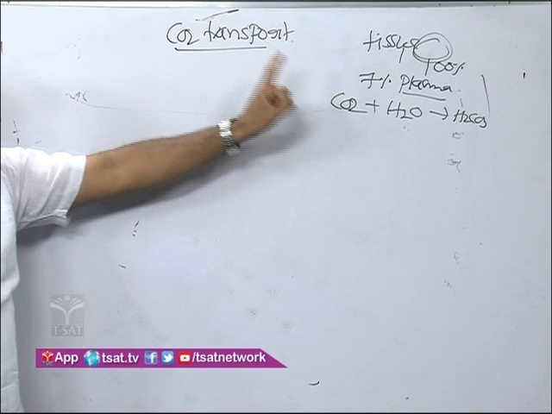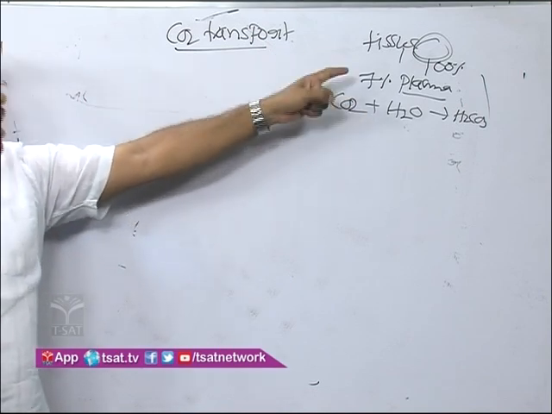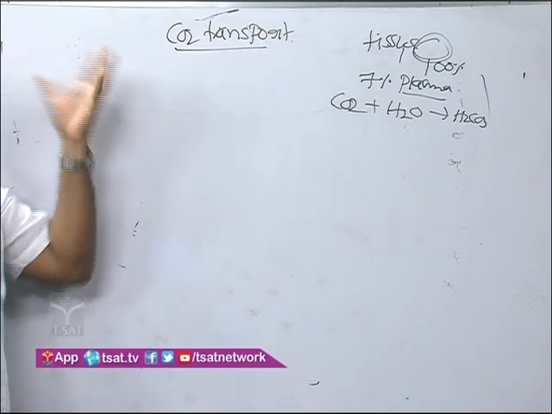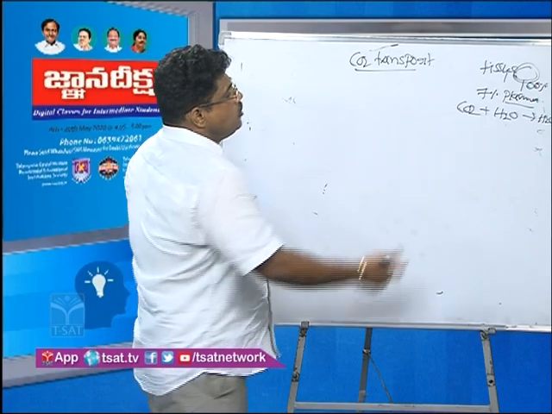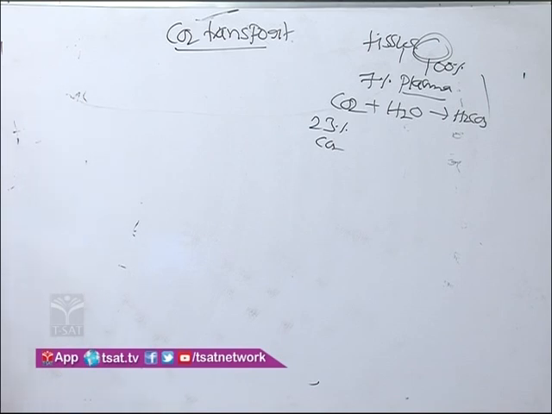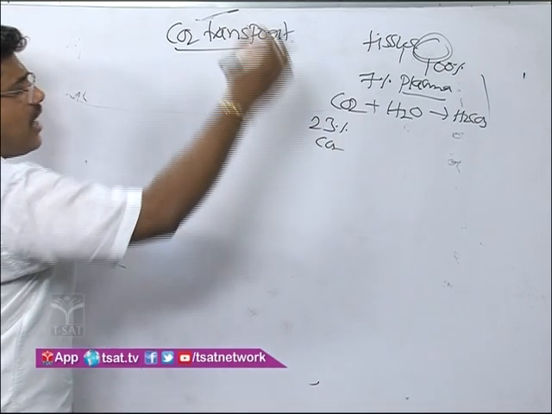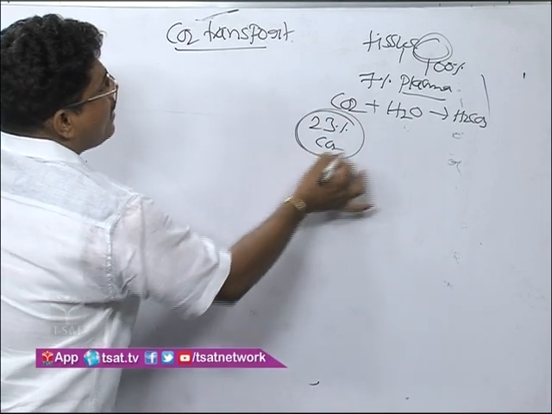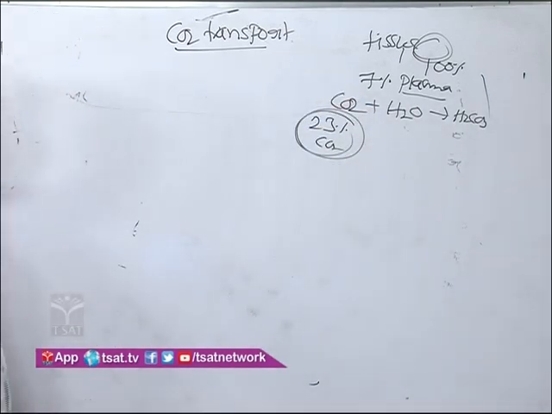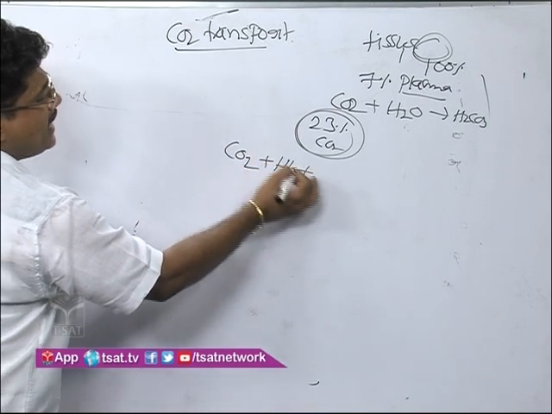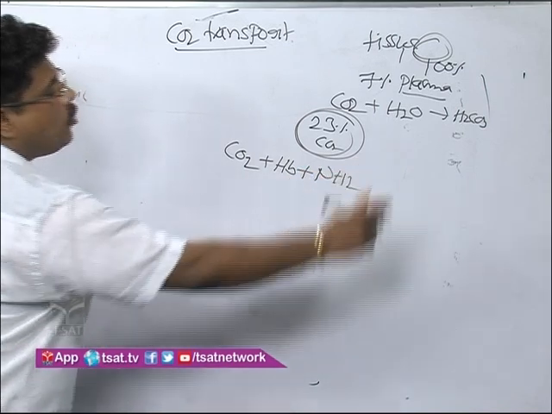That means carbon dioxide binds with H2O, forms H2CO3, and this H2CO3 enters the lungs through the plasma. Next, 23% of carbon dioxide is transported through carbaminohemoglobin, meaning CO2 binds with hemoglobin. In the hemoglobin there is an amino group, NH2.